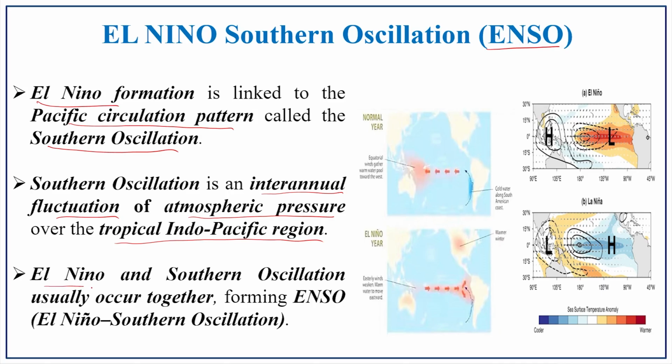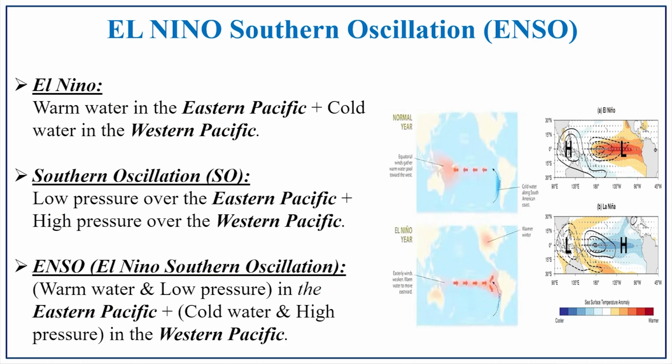The El Nino and Southern Oscillation usually occur together. So, these both are interconnected, forming the ENSO pattern. This El Nino plus Southern Oscillation is called ENSO. So, El Nino, what is the situation? Warm water in the eastern Pacific. In the El Nino year, here you have the warm water in the eastern Pacific.